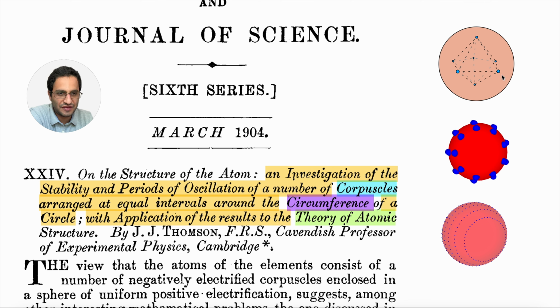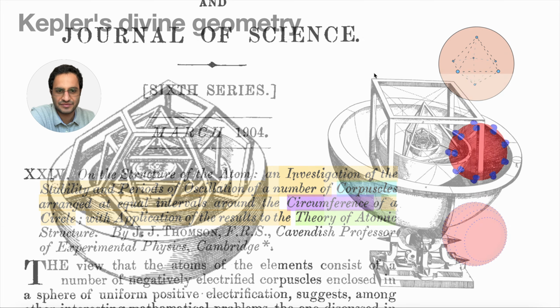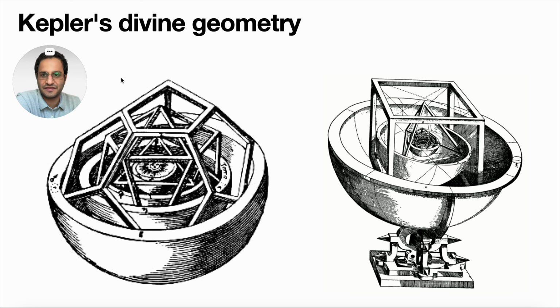So his model was basically trying to use, again, a kind of geometrical approach to the atomic model. You can see equal intervals around the circumference of the circle. And with the application of the results to the theory of atomic structure. It's a kind of very modest phrase to say with application of the results to the theory of atomic structure. And you can even see his original paintings that he was also trying to use all sorts of geometry to stabilize these rings and even like a polygon structure with 6 vertices. Anyway, so let's go into the paper and read it.